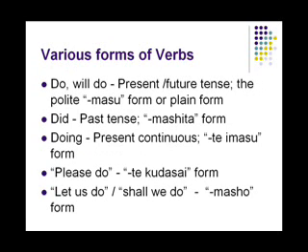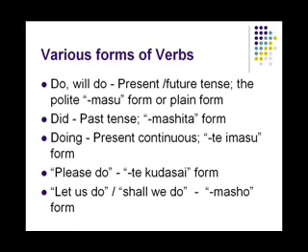So, what are the various forms of verbs we will be covering in this lesson? First, we have the plain masu form, which stands for the present and future tense. When you take the verb shimasu, it means do or will do. Then we have the past tense, the mashita form, which will stand for did.